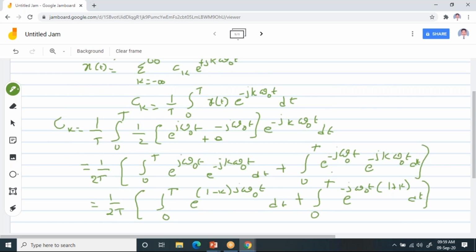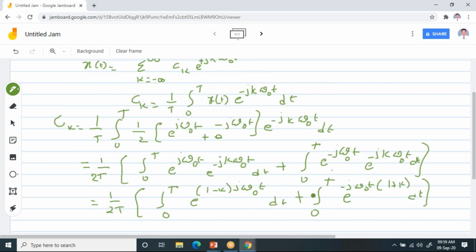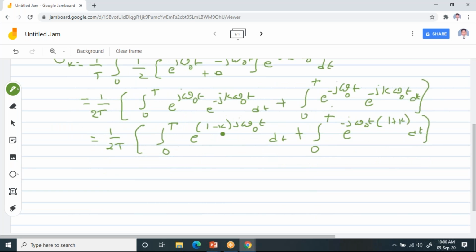Now it looks like the integral of e power ax dx and e power bx dx. This you already know, so when you do the integration, the integral of e power ax dx you can write as e power ax by a, and e power bx you can write as e power bx by b.